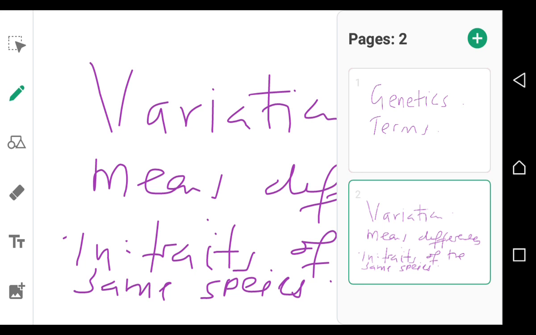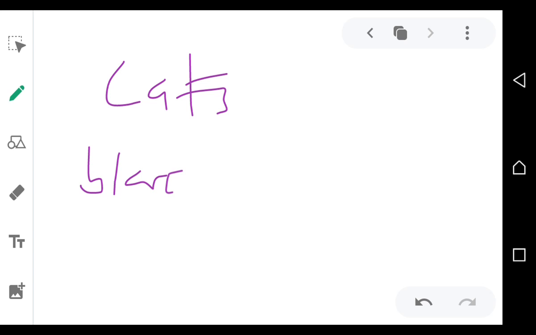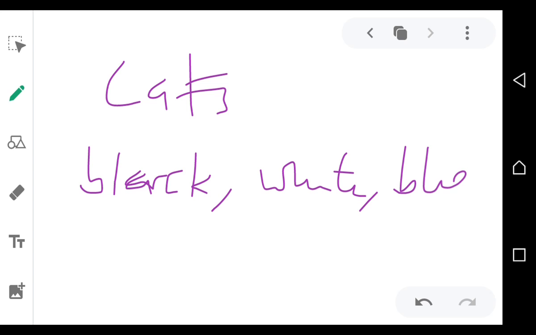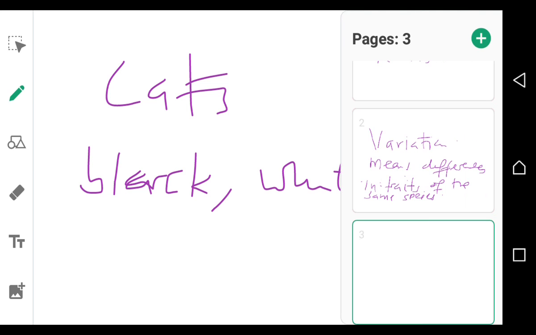For example, if you look at cats, there are differences. There are black cats, white cats, blue cats. So these are differences in species. Same thing with cows. You have seen cows.